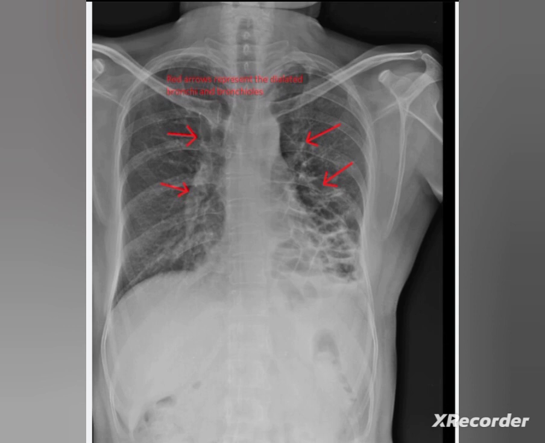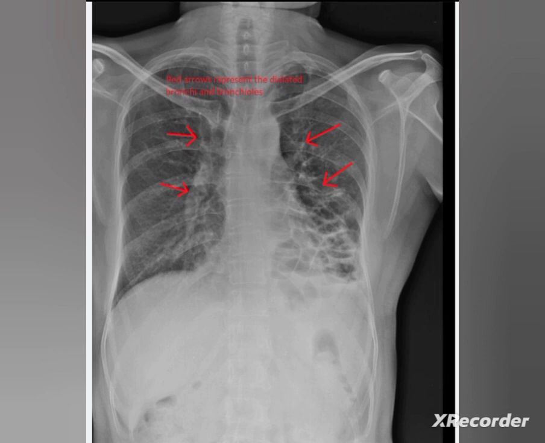This is the X-ray of a bronchiectasis patient. The red arrows show the dilated bronchi and bronchioles. This is the picture of X-ray.